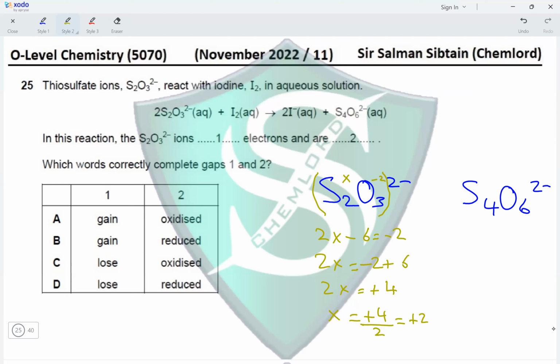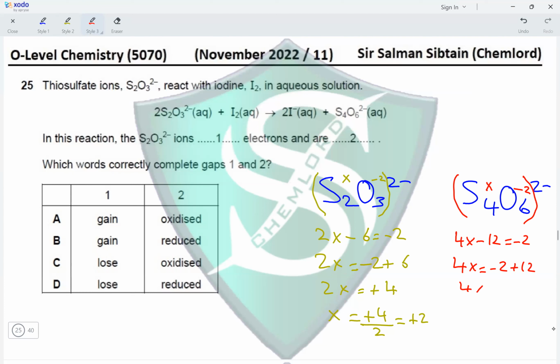And now let's work out the charge on sulfur in S4O6. Is this incorrect? Yes. Okay. So again, we draw a bracket here. The charge on the oxide ion is -2. The charge on sulfur is x. So the algebraic equation becomes 4x minus 12 equals -2. So 4x would be equal to -2 plus 12.